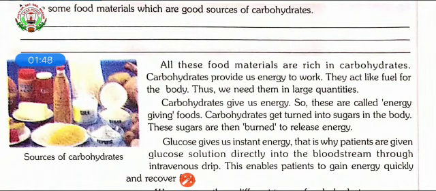Carbohydrates get turned into sugars in the body. Suppose whenever you are eating any kind of carbohydrate food, it is converted into sugar first of all in the body and stored in our body. And whenever our body requires energy, these carbohydrates are used. These sugars are burned to release energy. Carbohydrates give us energy after breaking down inside our body.